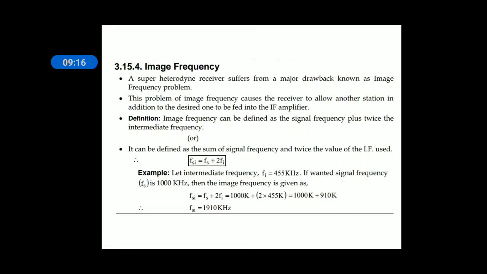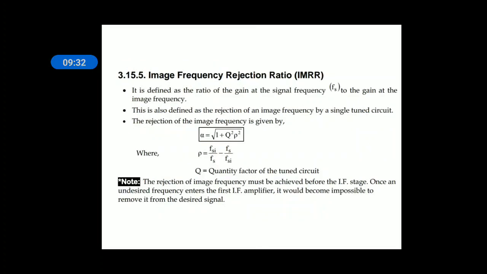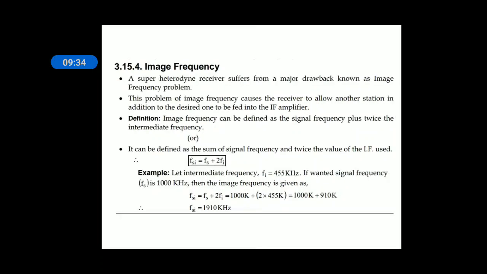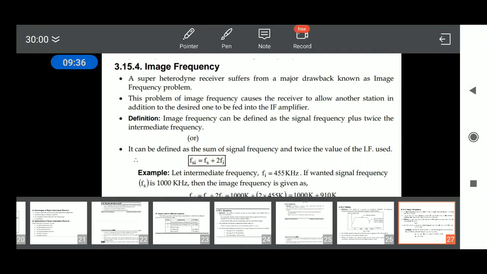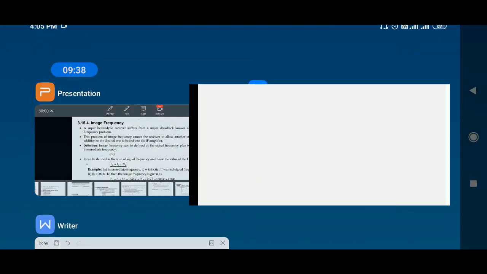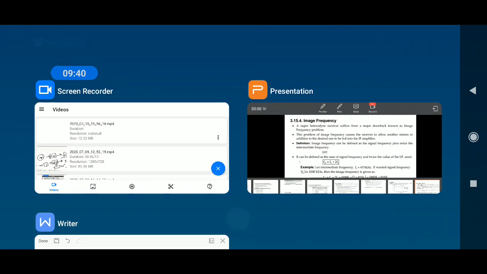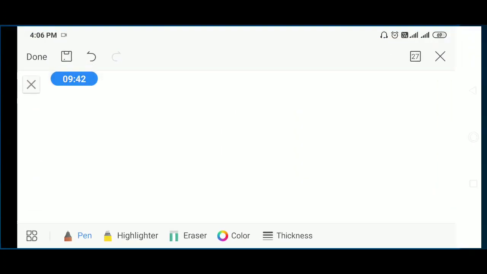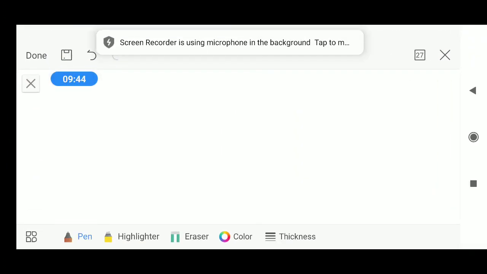That means when you select a station, or when you want to listen to a station whose frequency is X, the tuning is done at the local oscillator frequency by an excess value of IF. Let's suppose, I am drawing this.